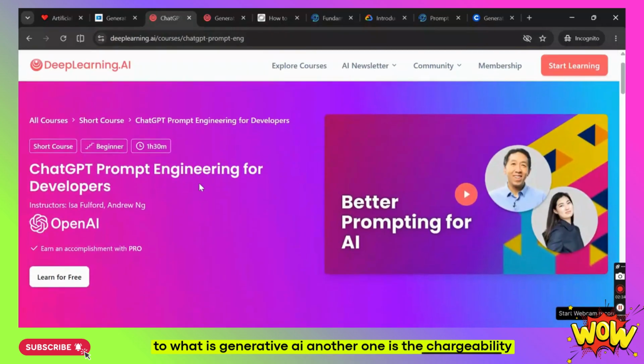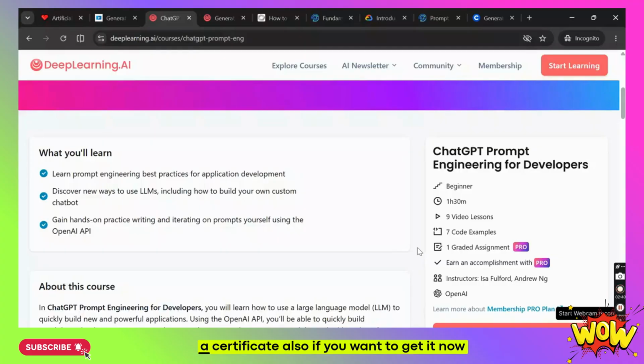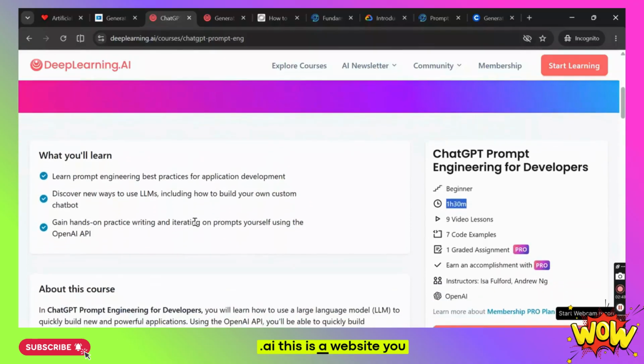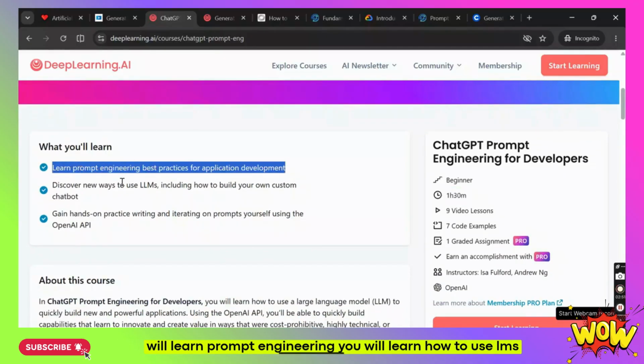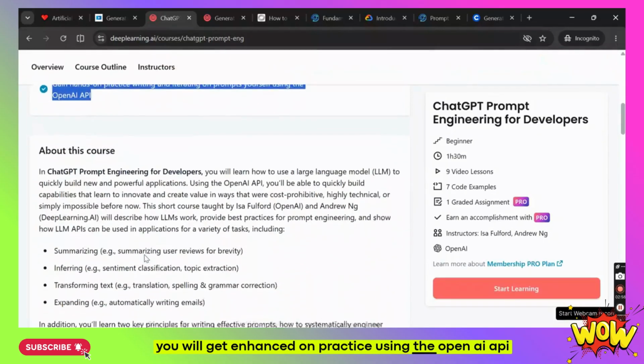Another one is the ChatGPT Prompt Engineering for Developers. Now you'll also get an accomplishment certificate if you want to get it. Now the time is also mentioned here. Now that's by DeepLearning.AI. This is a website. You will learn prompt engineering. You will learn how to use LLMs. You will get hands-on practice using the OpenAI API.